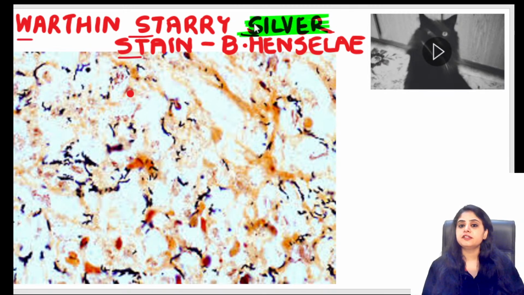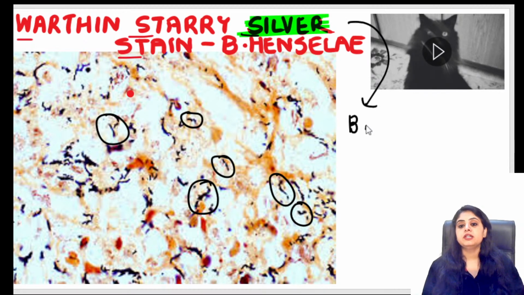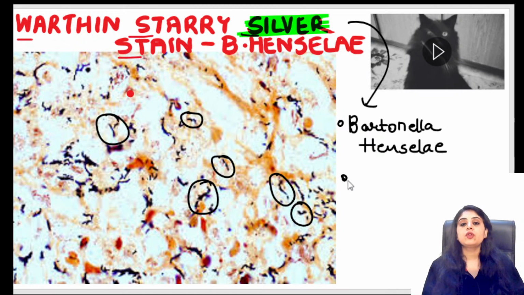As soon as I say silver stain, the color that I'm expecting is black. So all these organisms that I'm seeing over here, the blackish color ones, all of these are going to be Bartonella henselae, provided I'm giving something like a cat scratch history. So Warthin Starry Silver Stain is number one for Bartonella henselae, and the more common one. What in the stomach is Warthin Starry Silver Stain positive? That is going to be H. pylori.